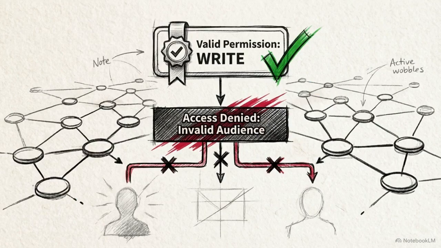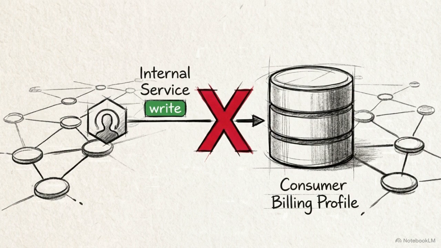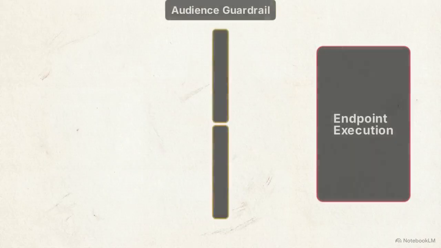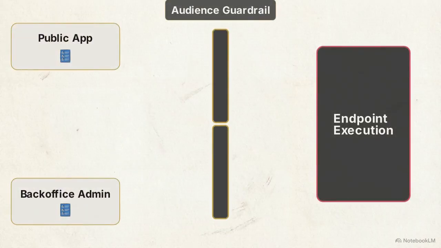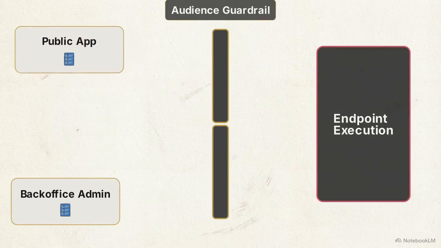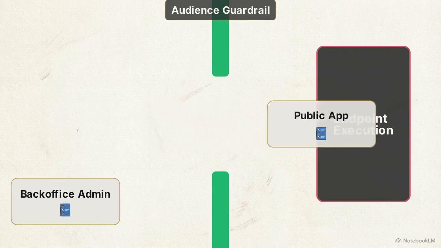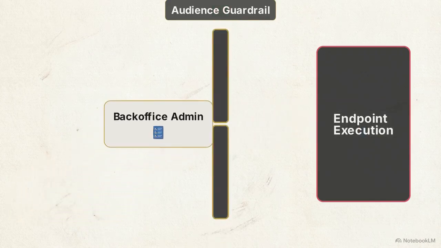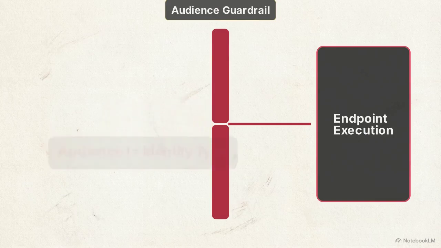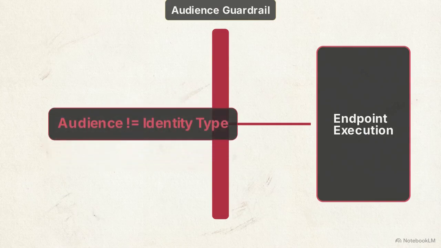A cryptographically valid permission is not enough to secure an endpoint. An internal service might hold a valid write permission, but it should not be allowed to update a consumer's billing profile. This logic gate illustrates the solution. Developers define an audience guardrail that restricts which identity types can execute the method. A public app routes successfully, while a back-office admin is blocked. Audience restrictions sit at the top of the evaluation hierarchy. If the identity type does not match, the request is terminated immediately, even with valid permissions.